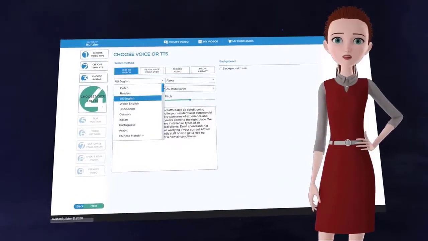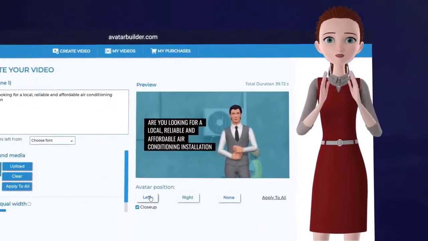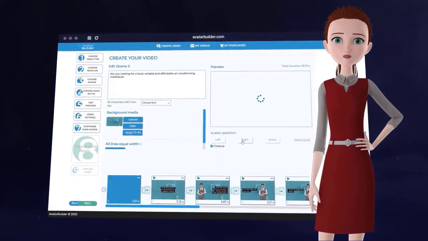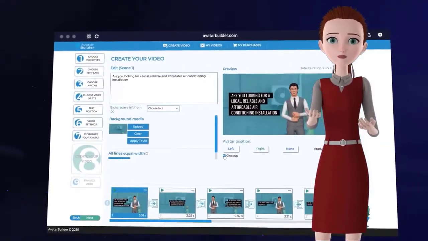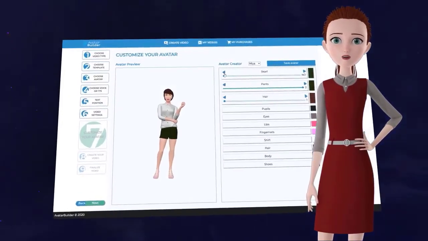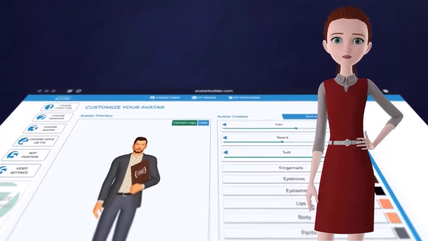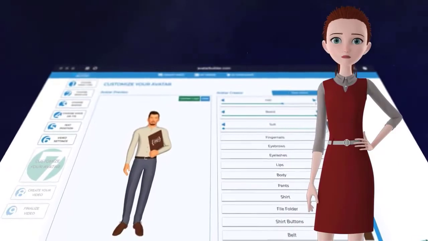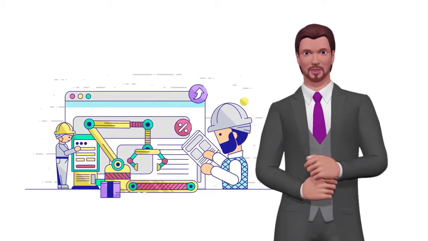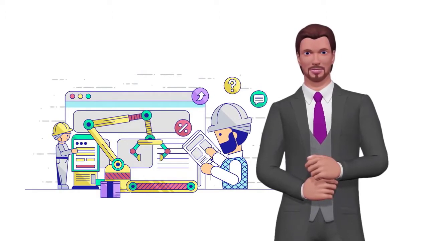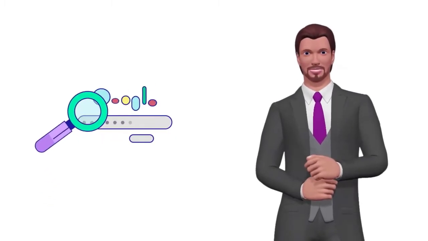2D and 3D animated avatars especially are proven to outperform spokesperson videos and even other styles of videos and presentations due to their uniqueness and the big budget needed to produce these types of animated videos. For example, just a 30-second 3D animation character video alone costs $800 or more on a website like Fiverr, which is known for $5 gigs. Now, when you go into Upwork or even directly to clients, you're looking at tens of thousands of dollars for the high-end animation that you can create inside Avatar Builder.